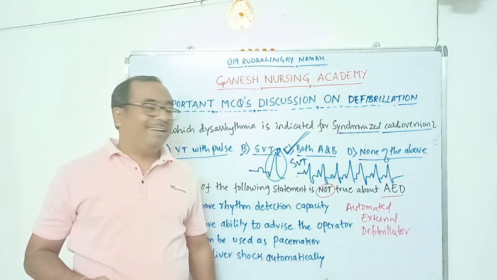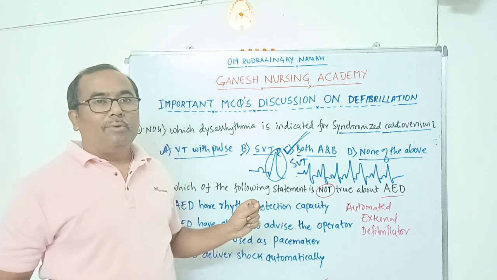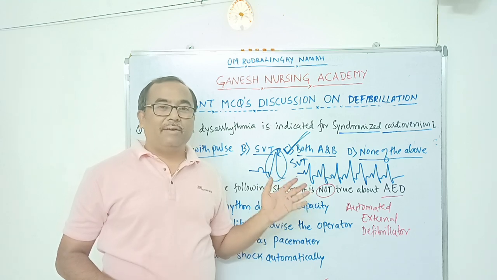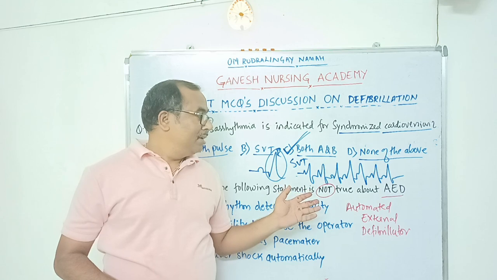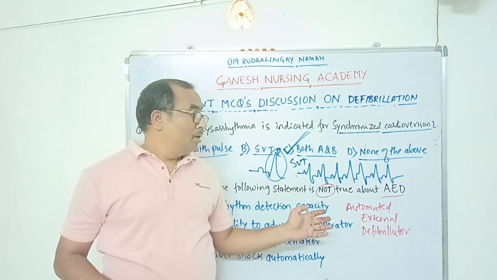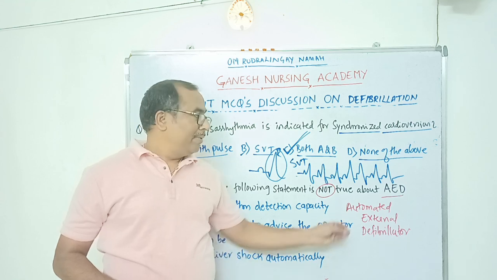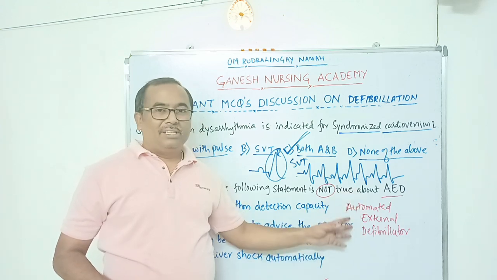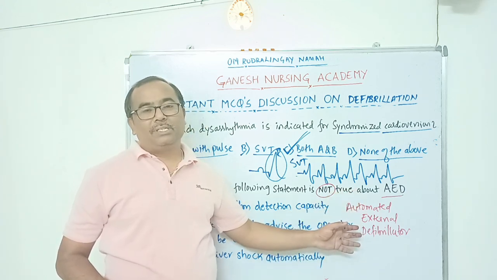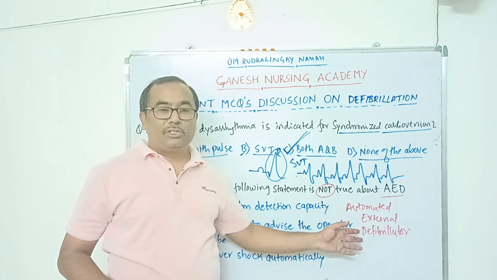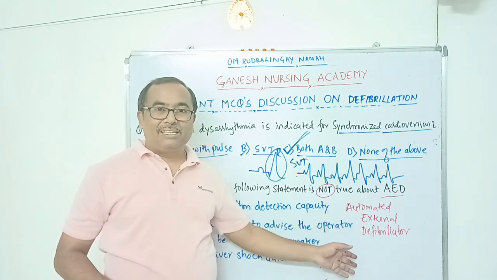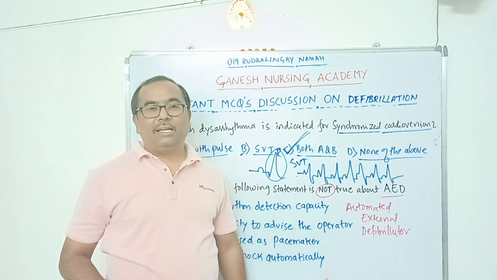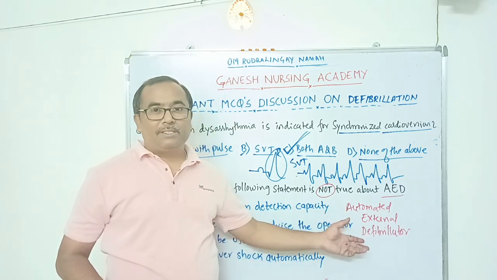This automated external defibrillator is a portable defibrillator machine, which is usually kept in a high public moving area like a railway station, airport, or a bus stand. Whenever any person meets with a cardiac arrest, we can use this AED. Everything is programmed in it. It only detects the rhythm of the patient, decides whether it is a shockable rhythm or not, selects the energy and delivers the energy to the patient. It can be operated by any layman, any public person.